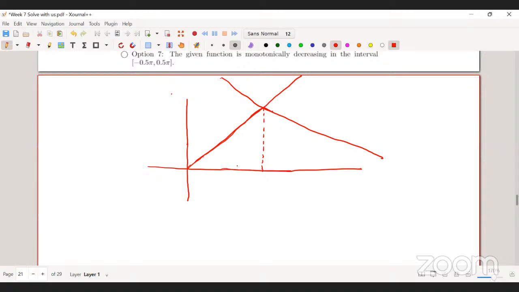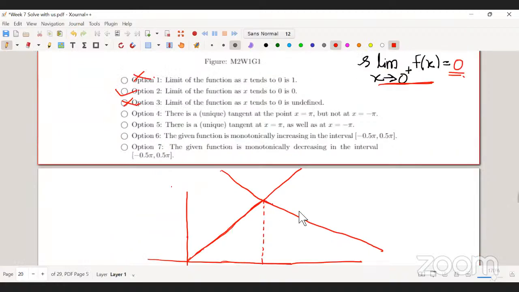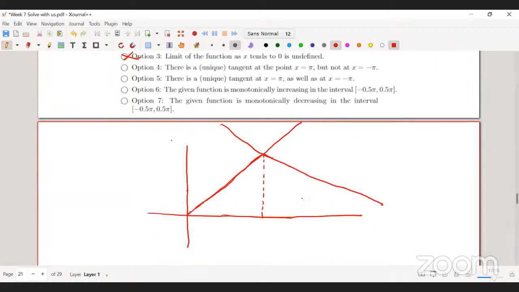So when you have multiple tangents at some point, as you'll see next week, we say that the tangent at that point doesn't exist, because we want the tangent to be unique. So you can see, when you have a corner point on a graph, you can plot multiple tangents.